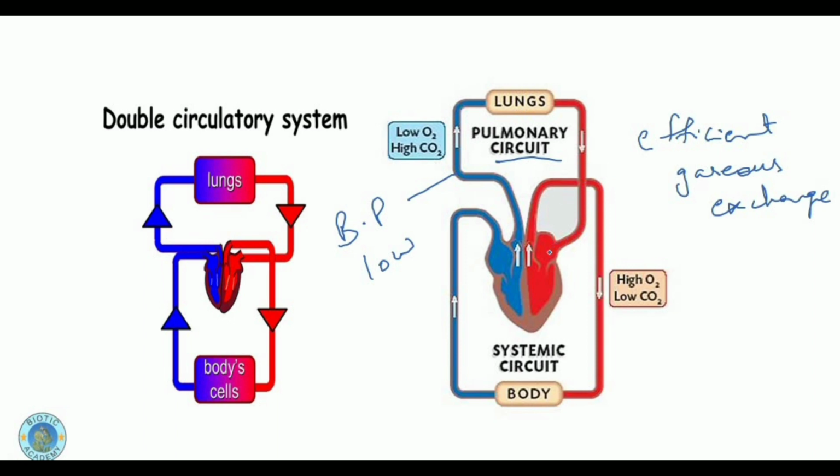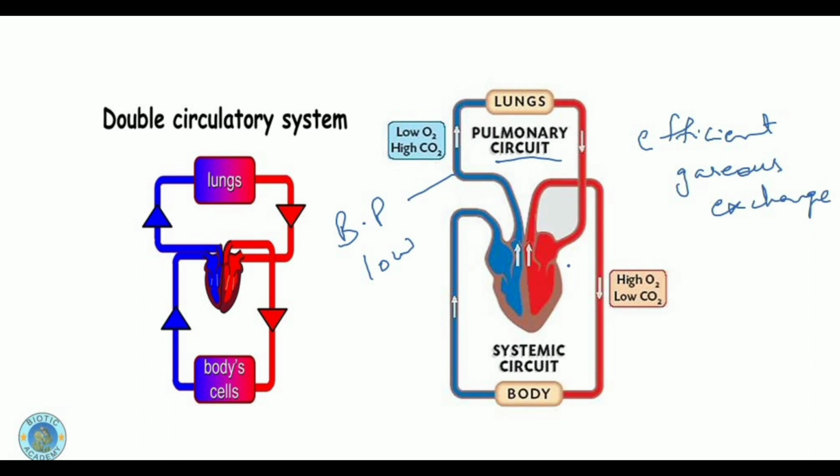Now when the blood comes back towards the heart, it is rich in oxygen and low in carbon dioxide. Then again the blood is being pumped by the heart towards the body, which is a long journey, and this journey is basically called the systemic circuit. Now the pressure with which the heart pumps the blood out towards the body is very high. It makes the flow of blood very fast, so that the blood can be capable enough to meet the resistance by the cells or tissues of the body